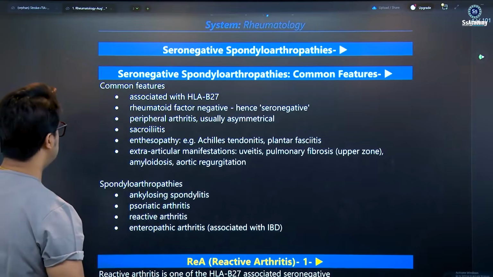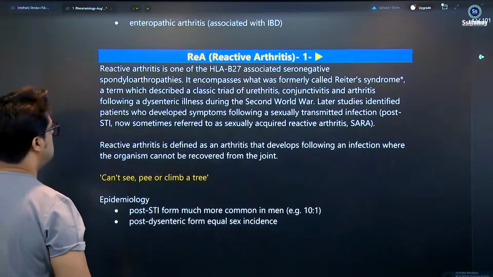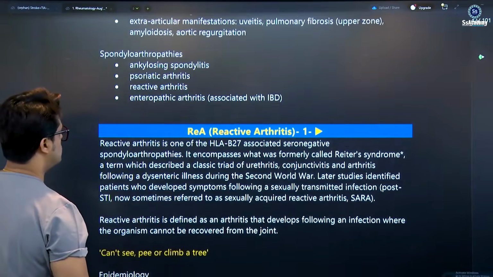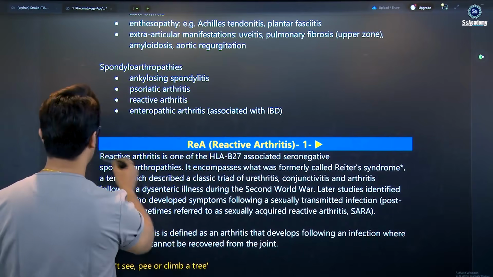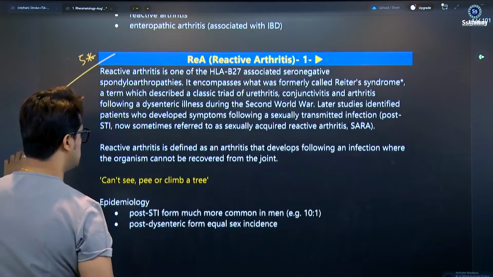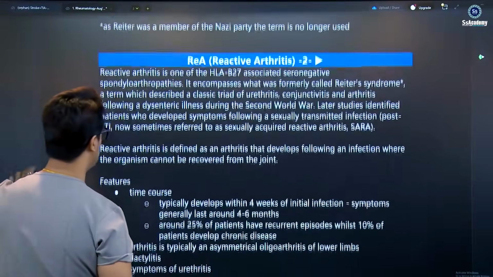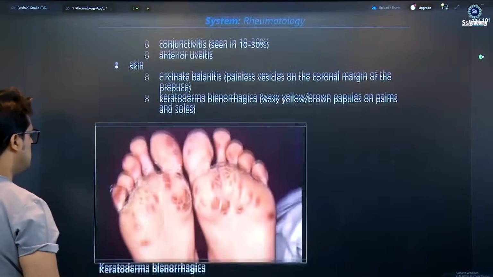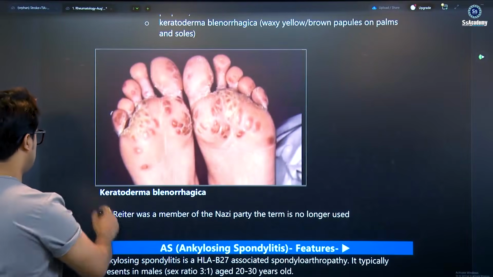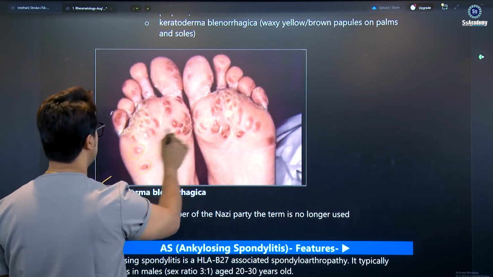Seronegative spondyloarthritis is more than a 5-star topic. More than 5 stars is 7-star. Yes, my dear. Very important hot topics, my dear. So reactive arthritis once again is a 5-star topic, my dear. Very important lecture, reactive arthritis once again, more than 5-star. And keratoderma blennorrhagica is the photograph that you can see. This is the keratoderma blennorrhagica.